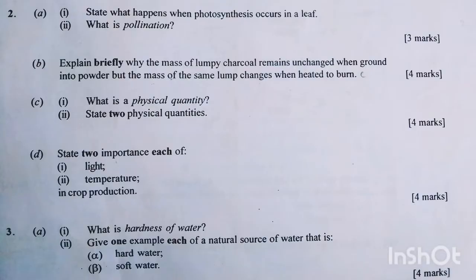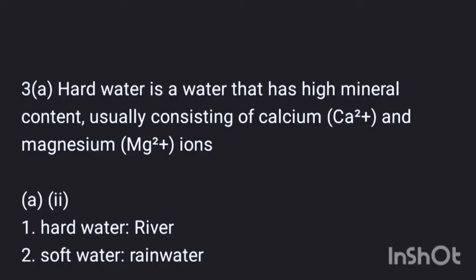Okay, to question number 3. 3AI. What is the hardness of water? And state one example each of a natural source of water that is hard water and soft water. Hard water is water that has a high mineral content, usually consisting of calcium ions and magnesium ions. An example of hard water is river water and soft water is rainwater.